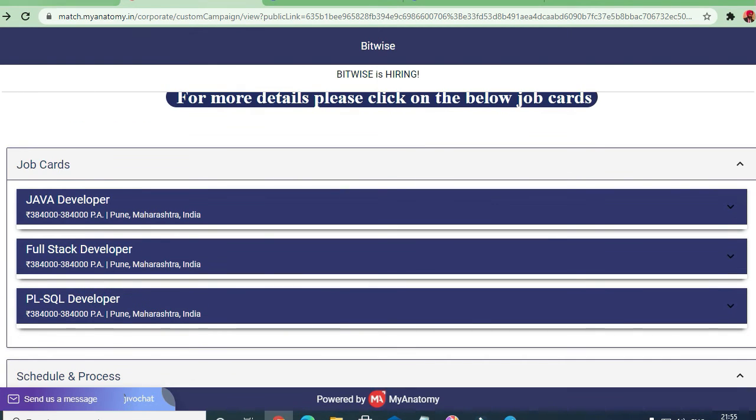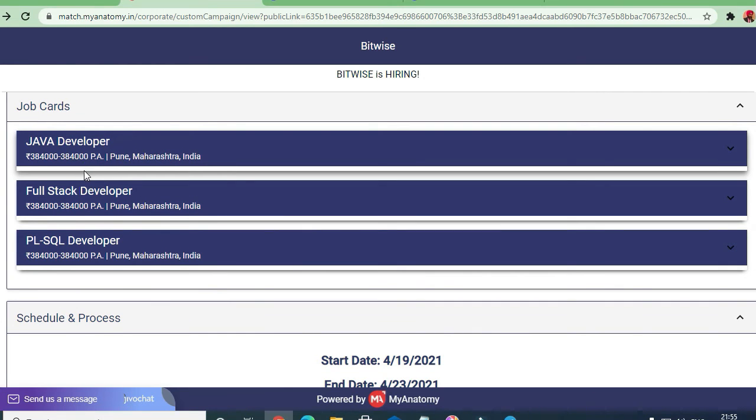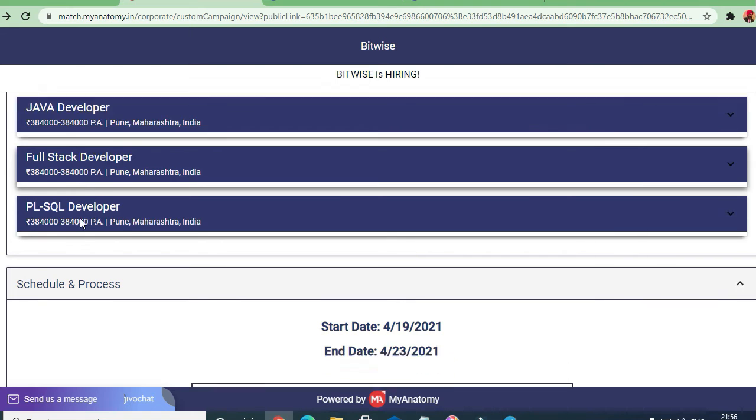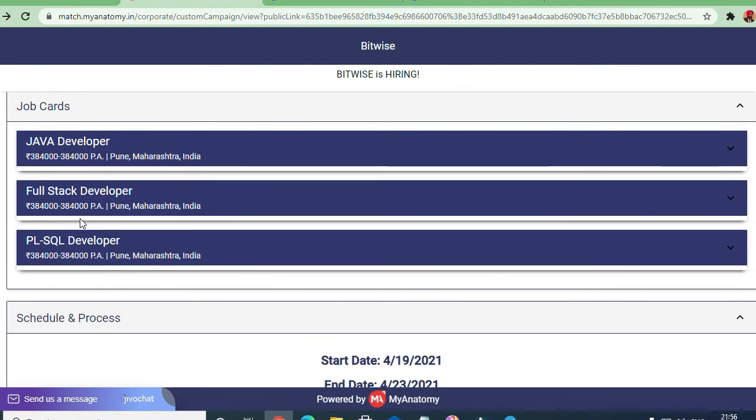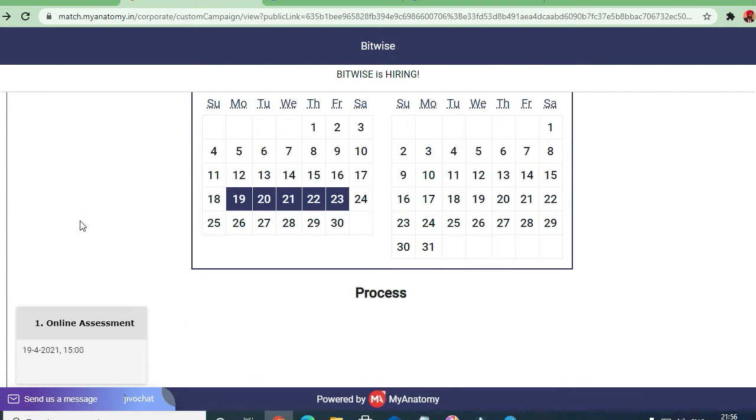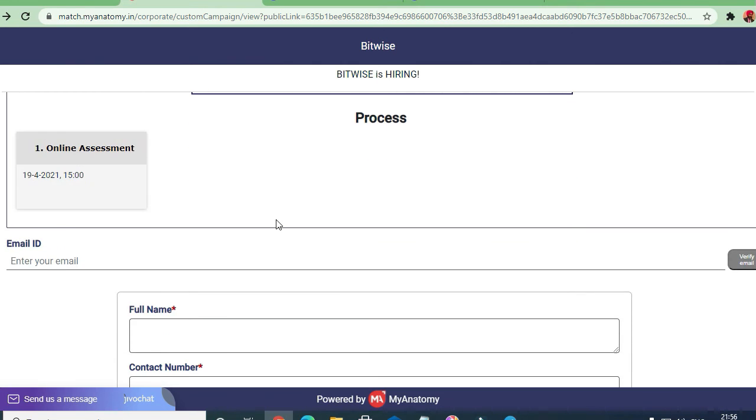So guys, they have also mentioned the salary structure of Java developer, full stack developer and PLSQL developer. For all the jobs you will be getting 3,84,000, which is the minimum and maximum salary. The start date is the 19th of April. Today is the 20th, and you can still apply to this job.